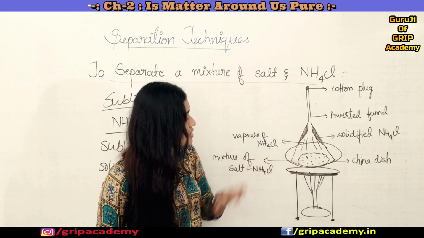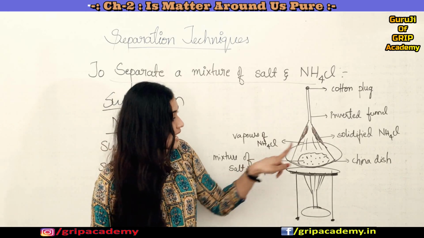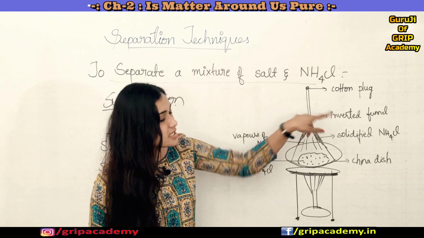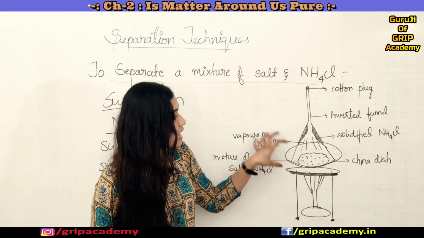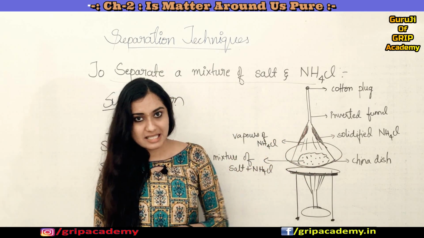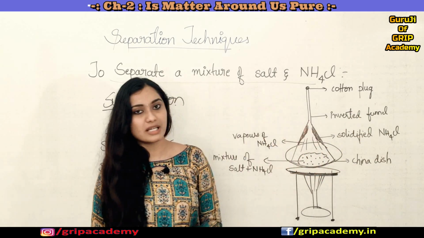As you know, when heat is supplied, the sublimable particle, which is your ammonium chloride, directly converts from its solid state to vapor state, and it starts collecting in this inverted funnel, and after some time it solidifies. The vapors get condensed, so you can obtain NH4Cl in its solid form.